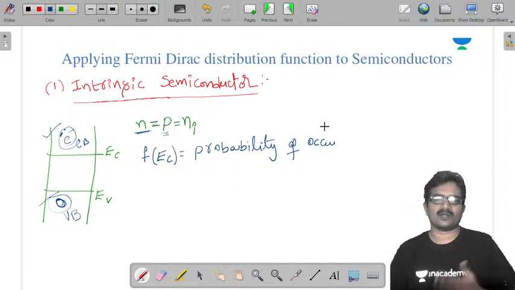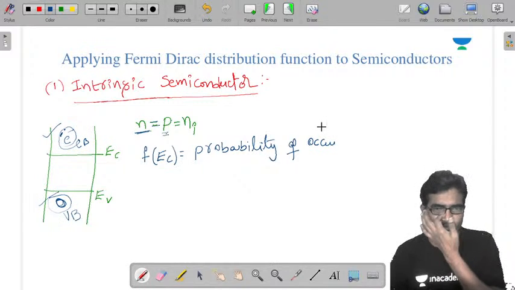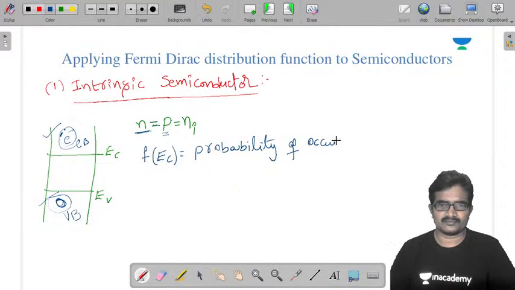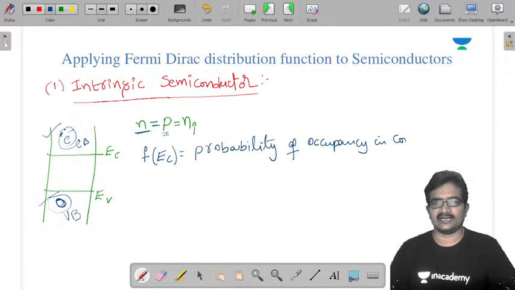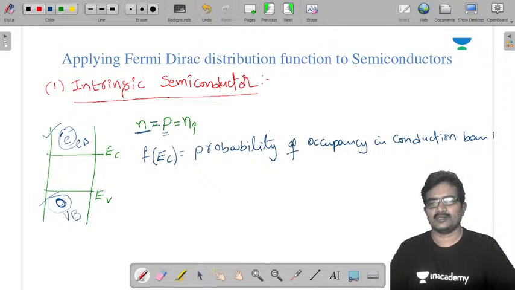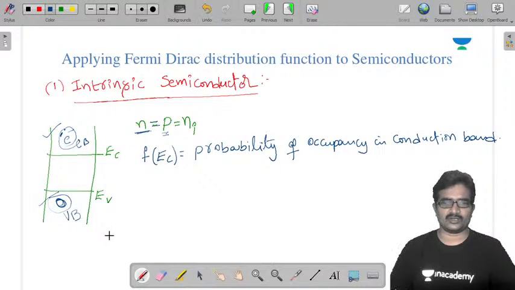That means the probability of occupancy is close to 0.8, 0.9 like that. So that is the probability of occupancy in the conduction band.